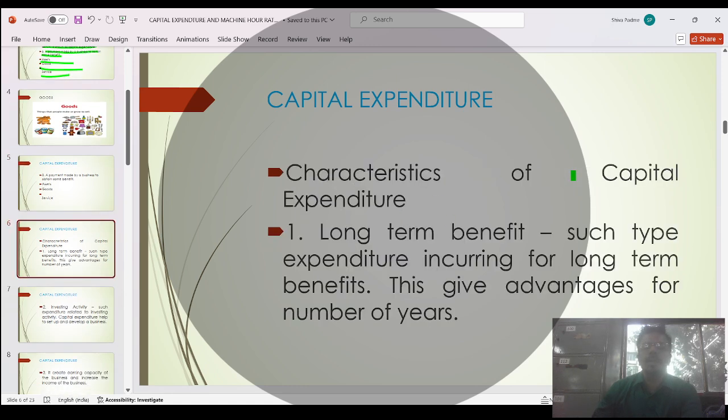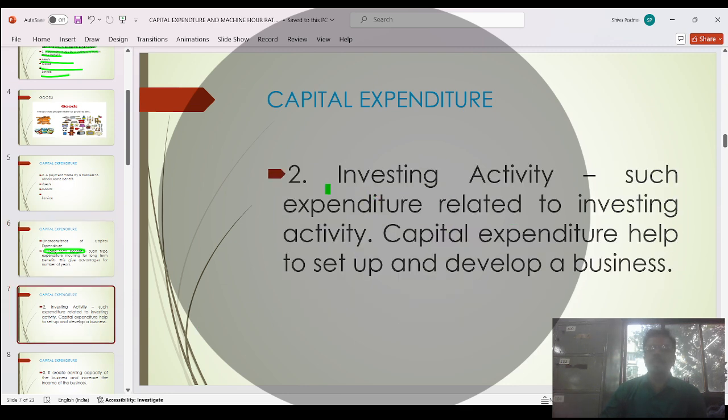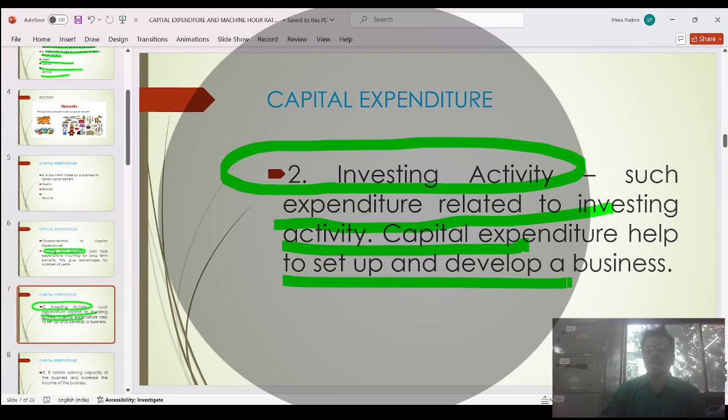There are some features, some characteristics of capital expenditure. The first feature is long-term benefit. Whenever you incur the expense, it gives benefit for the long term, and long term is always more than 1 year. The second feature is that this is an investing activity. You invest money in the business, the business increases and expands, and this certainly gives profit for coming years, therefore it is called an investing activity.